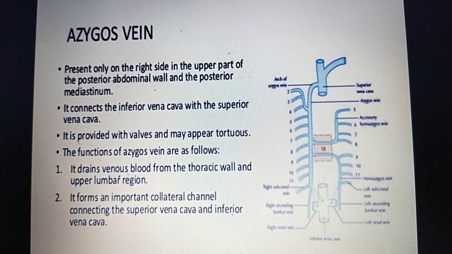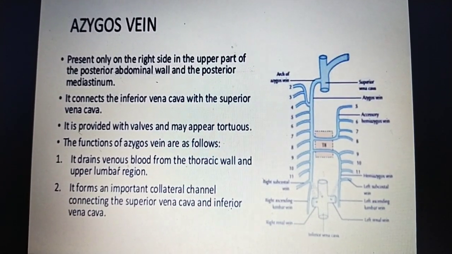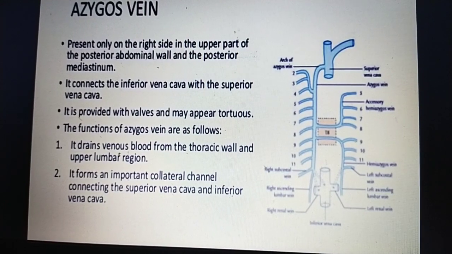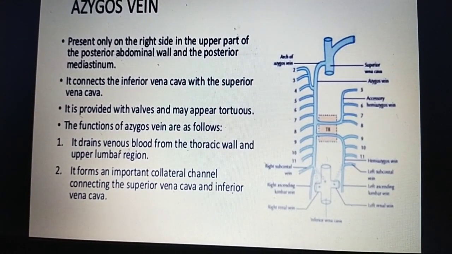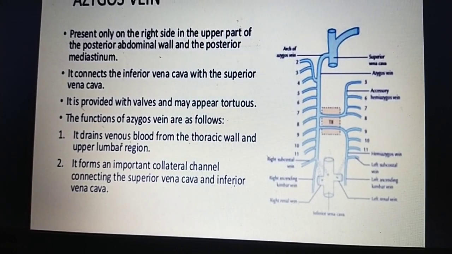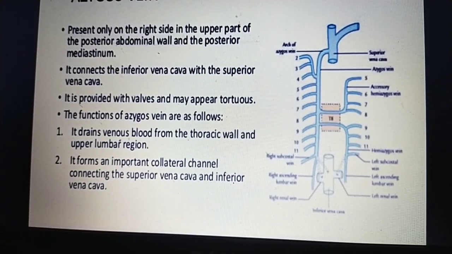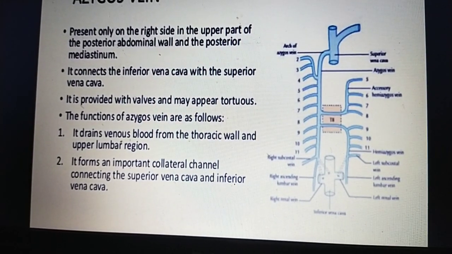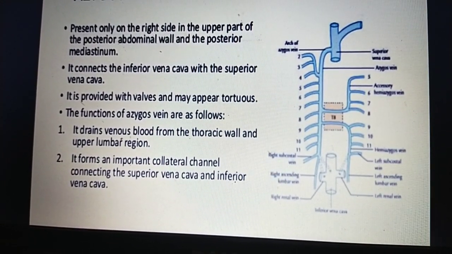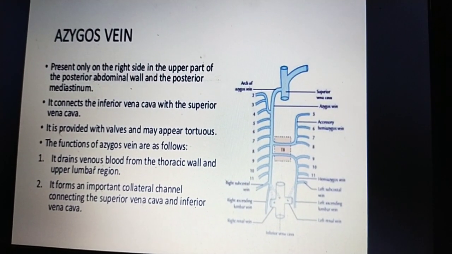The azygous vein is present only on the right side, in the upper part of the posterior abdominal wall and the posterior mediastinum, and it connects the inferior vena cava with the superior vena cava. It is provided with valves and may appear tortuous. The functions of the azygous vein are as follows. It drains the venous blood from the thoracic wall and upper lumbar region. It forms an important collateral channel connecting the superior vena cava and inferior vena cava.